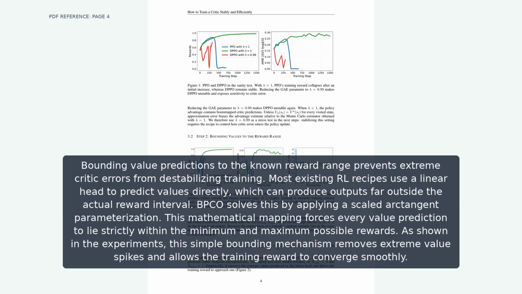Bounding value predictions to the known reward range prevents extreme critic errors from destabilizing training. Most existing RL recipes use a linear head to predict values directly, which can produce outputs far outside the actual reward interval. BPCO solves this by applying a scaled arctangent parameterization. This mathematical mapping forces every value prediction to lie strictly within the minimum and maximum possible rewards. As shown in the experiments, this simple bounding mechanism removes extreme value spikes and allows the training reward to converge